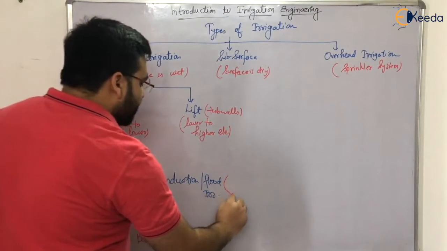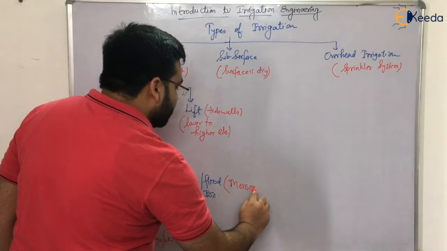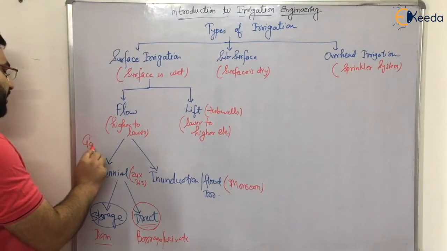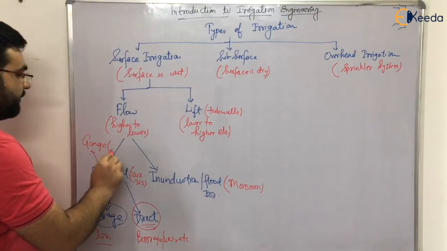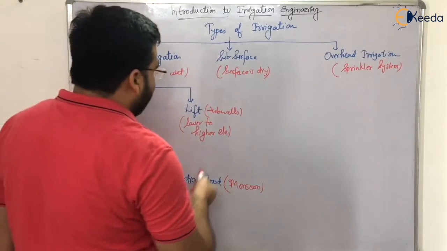And what is inundation or flood type? Sometimes, the best example would be monsoon, and here the best example would be Ganga river or Brahmaputra, etc. Okay, so lift type has also been taught.